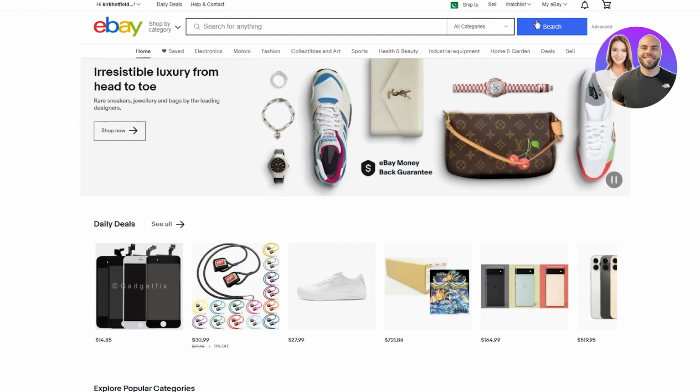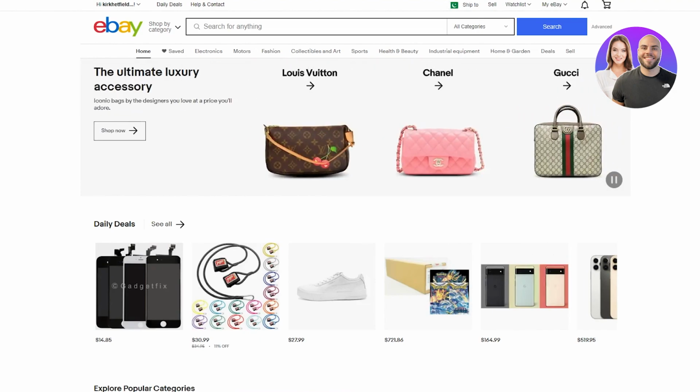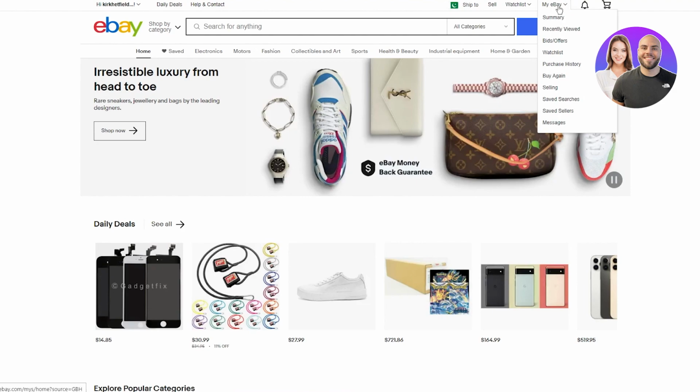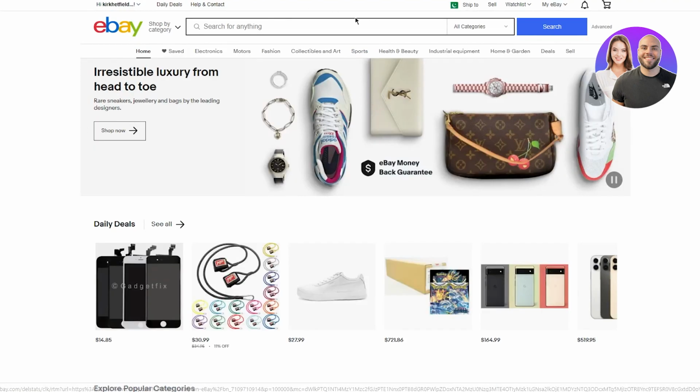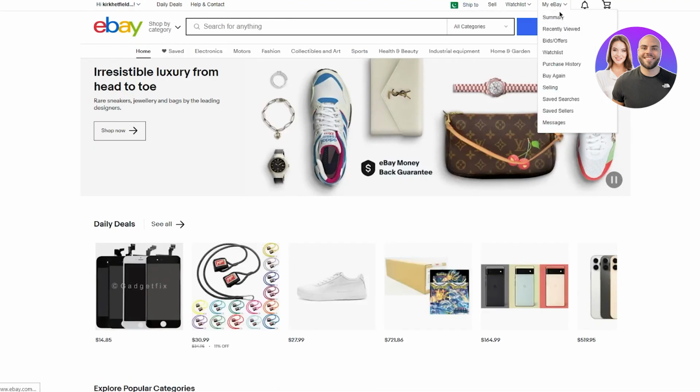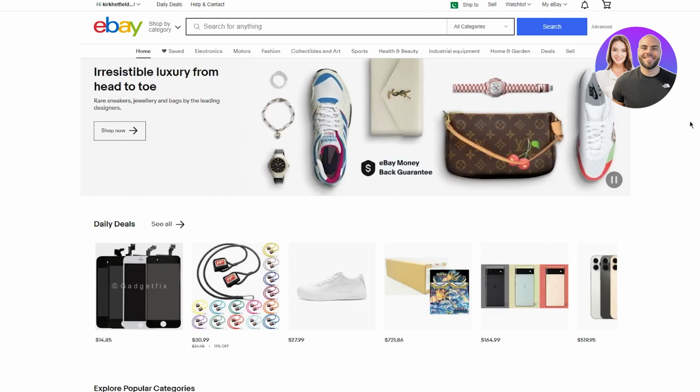Now, eBay basically has different plans and subscriptions. To access those, you're going to go on My eBay, and once you know your account is verified and everything, you're going to go to subscriptions and then subscribe, where it's going to give you 4 basic subscriptions.